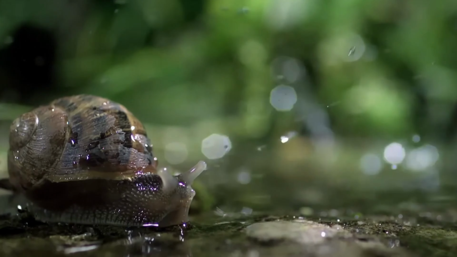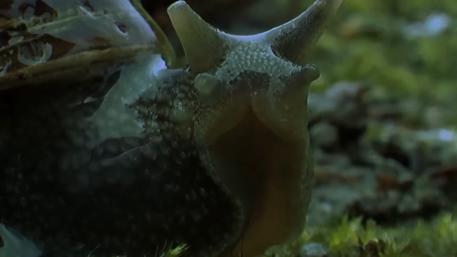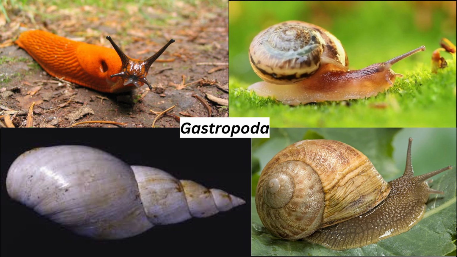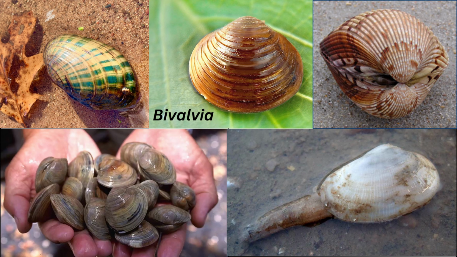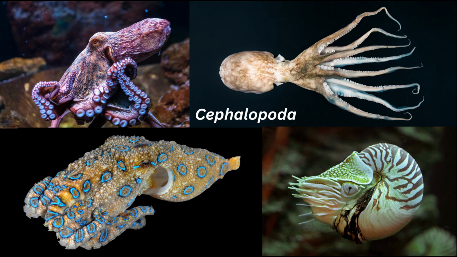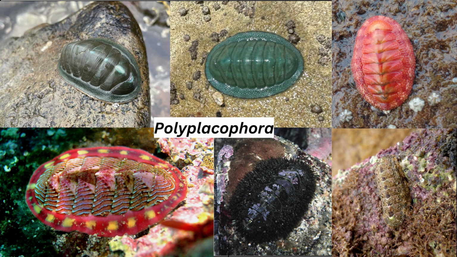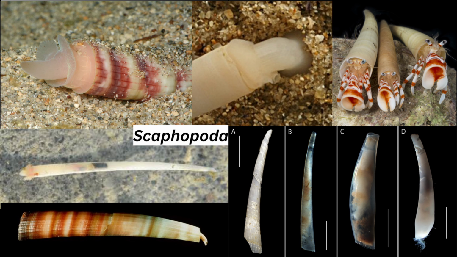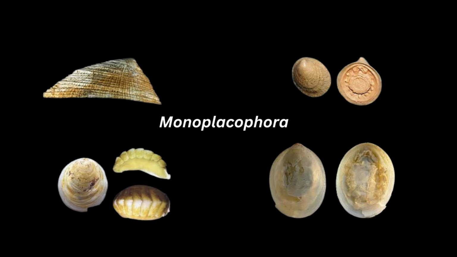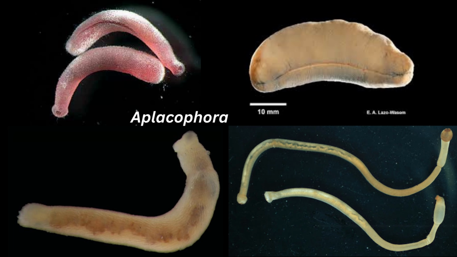The seventh phylum is Mollusca. These organisms have a soft body covered by a protective shell and are classified into class Gastropoda, class Bivalvia, class Cephalopoda, class Polyplacophora, class Scaphopoda, class Monoplacophora, class Aplacophora. India has almost 2000 species of mollusca, with the majority belonging to class Gastropoda. They can be marine, freshwater, or terrestrial, and are most abundant in the Western Ghats, though they are generally found throughout the country.